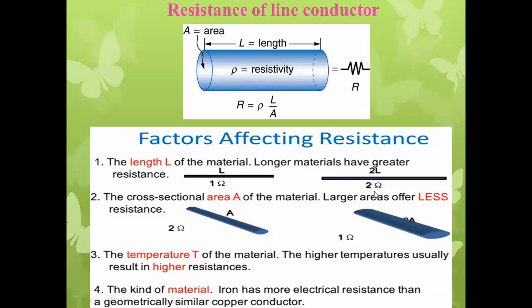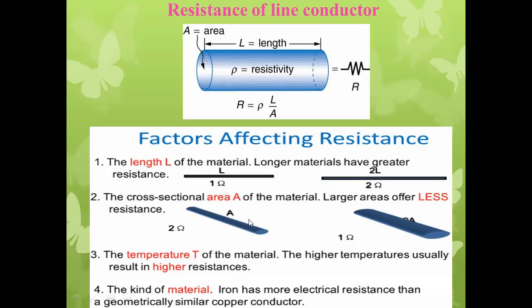Mathematically, resistance is directly proportional to length. When length changes, resistance changes in the same proportion. Length 1L in the first case and 2L in the second means resistance increases 2 times, since the length of the conductor increases 2 times.